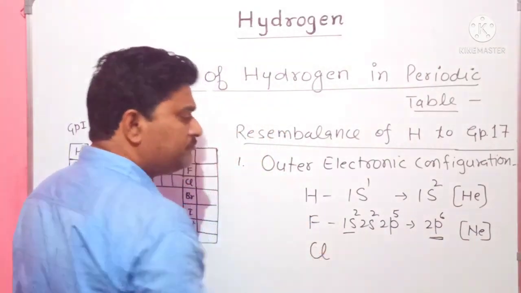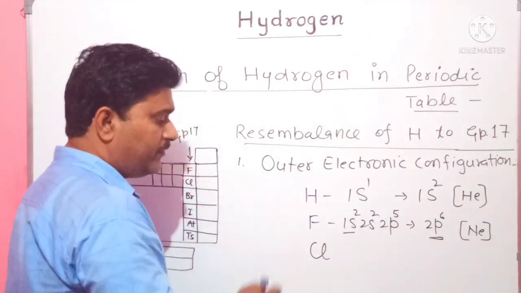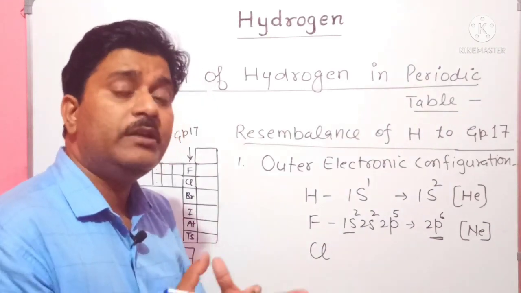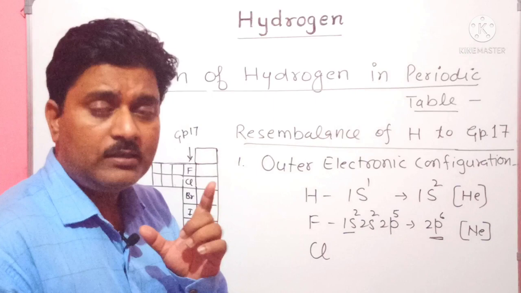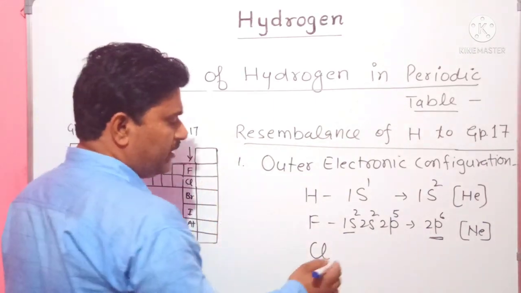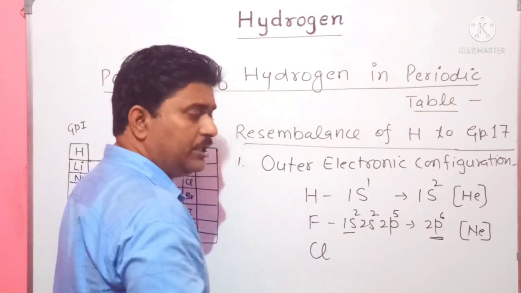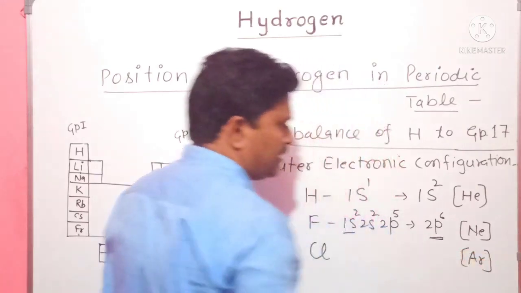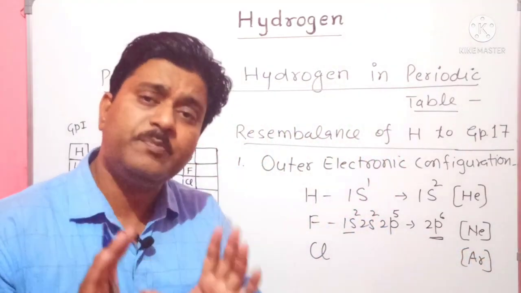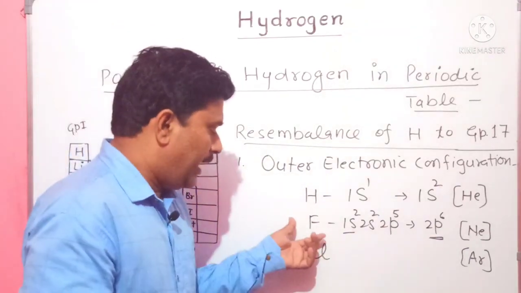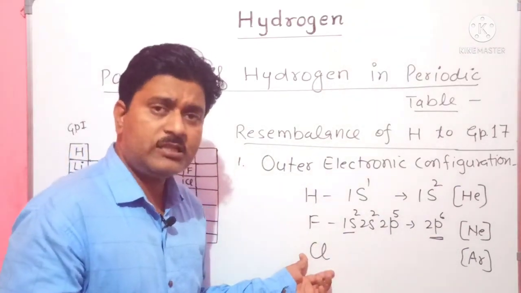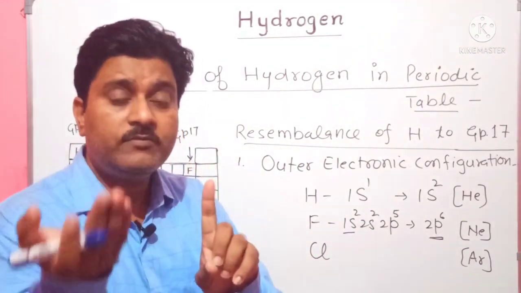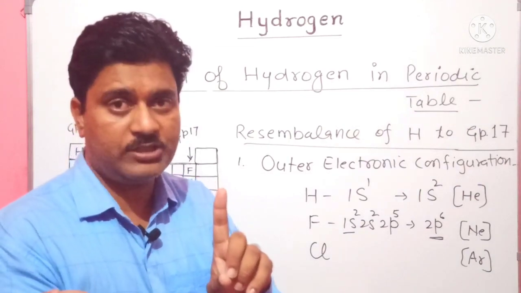Similarly, chlorine requires one more electron. If chlorine acquires one more electron, then its outermost shell will be fully filled with 6 electrons and its configuration will be 3s2 3p6, which is the configuration of argon, a noble gas. In simple words, when the halogens, the elements of group 17, acquire one electron, they achieve the stable noble gas configuration.